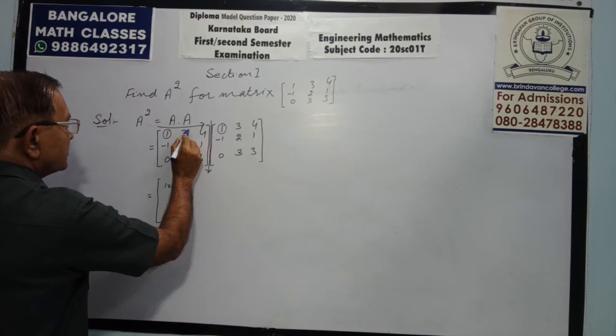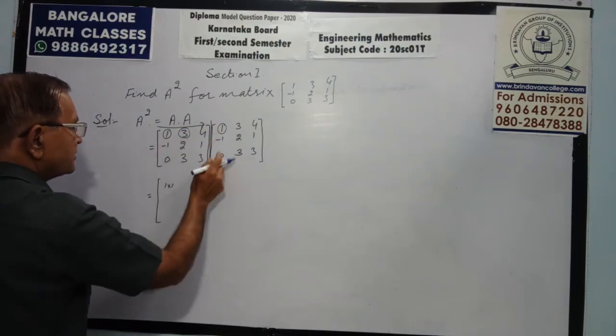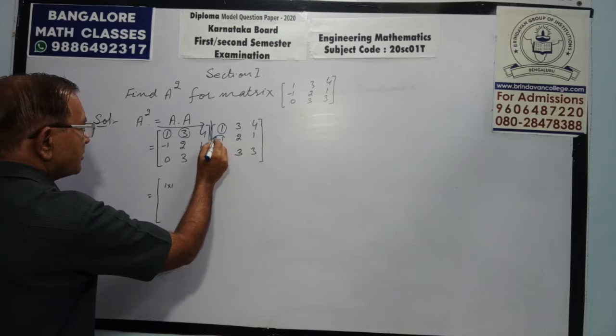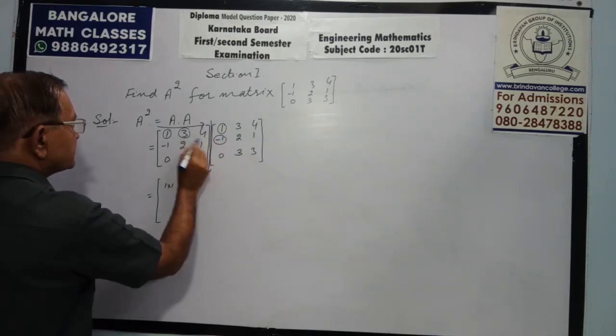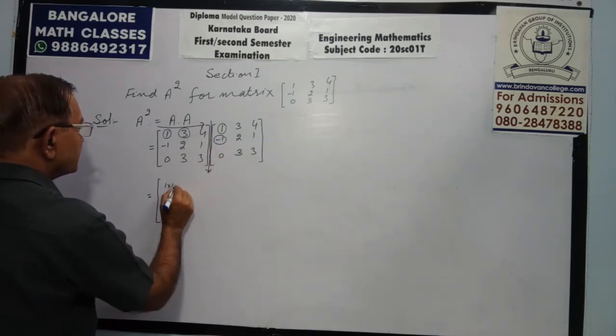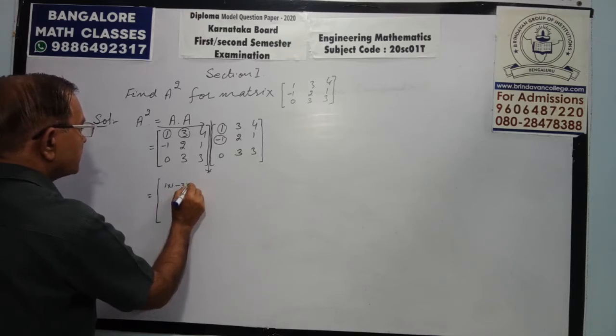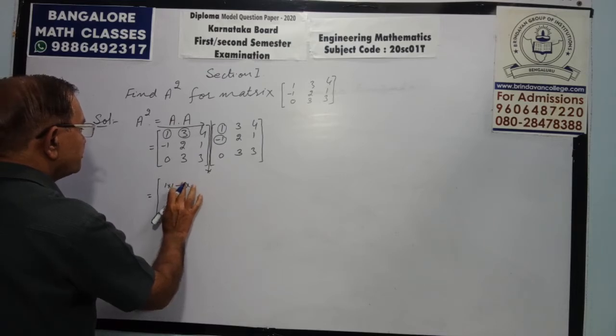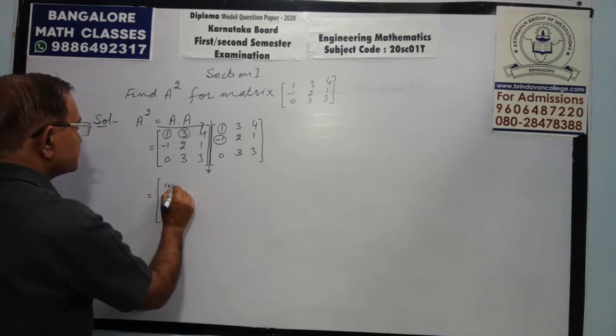Then second entry along the horizontal, second entry along the vertical: 3 into minus 1, with positive sign.